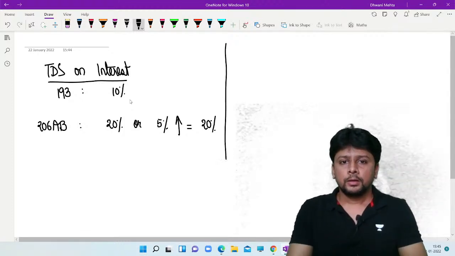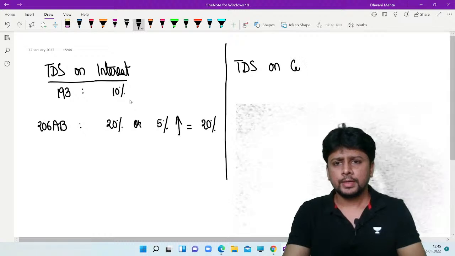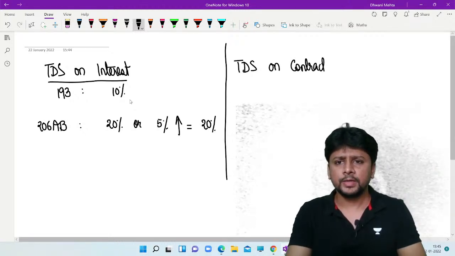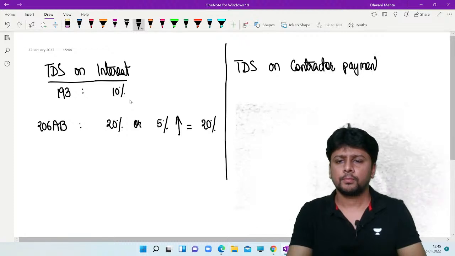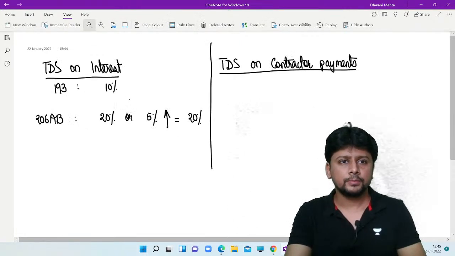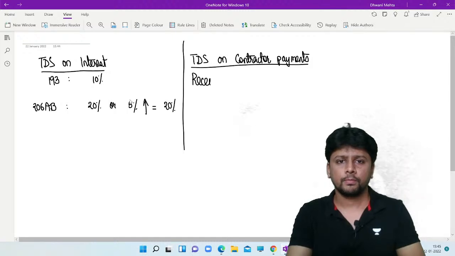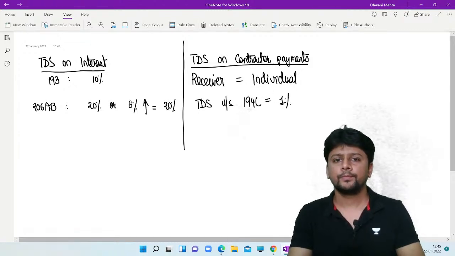Say for example, we are talking about TDS on contractor payments. If the receiver is an individual, then the normal TDS rate, section number 194C, is 1%.